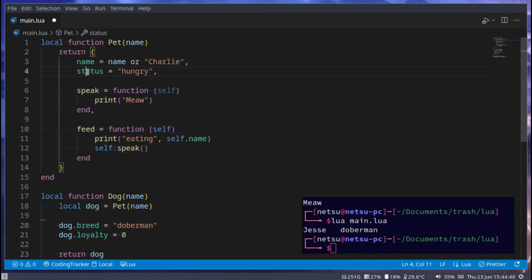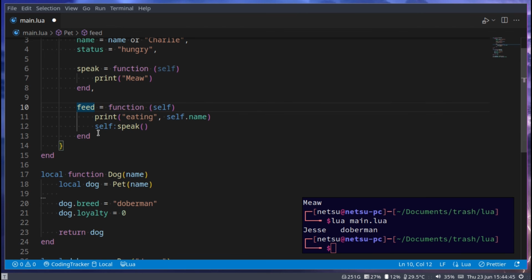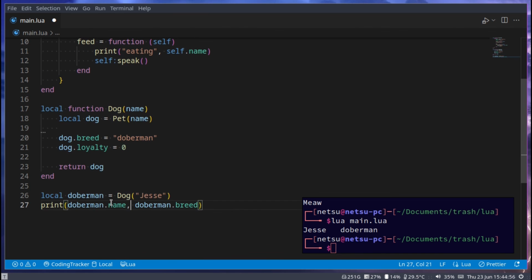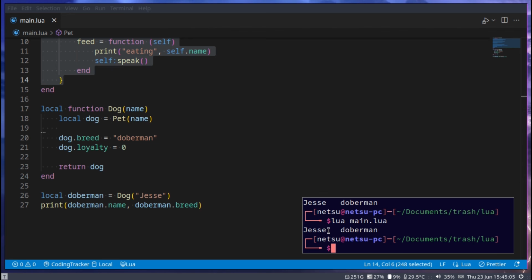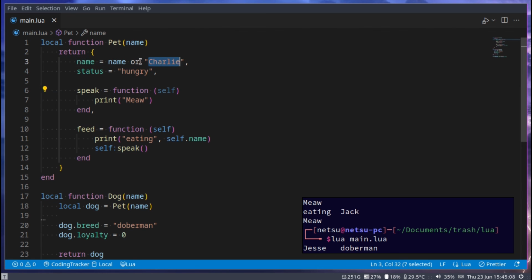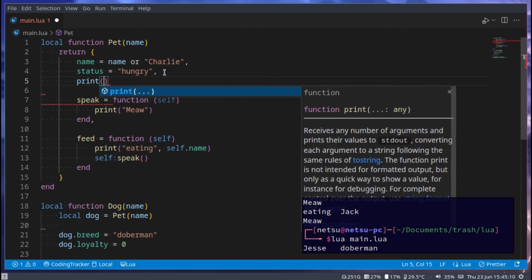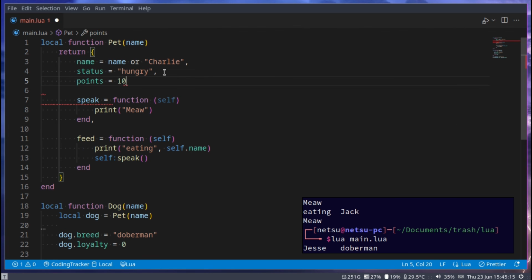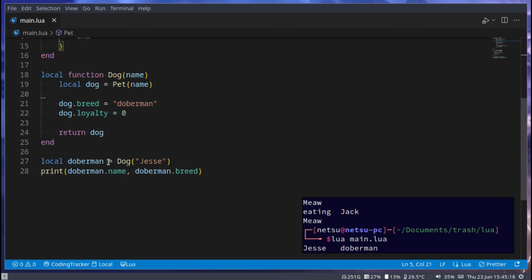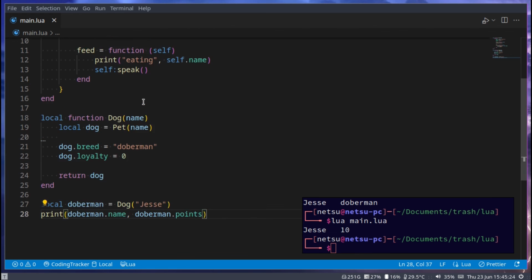So we get name, we get status, we get speak, and we get feed. We get all of these here. And now we add 2 more properties onto this table we get from this, and return that. Now we'll have both the name and the breed, even though we didn't copy paste any of these here. If we run this, we'll get the same output. And once we change anything here, for example, we can add points for some reason and make that equal to 10, I can now, in my dog, access points, even though I didn't actually copy paste that data here.